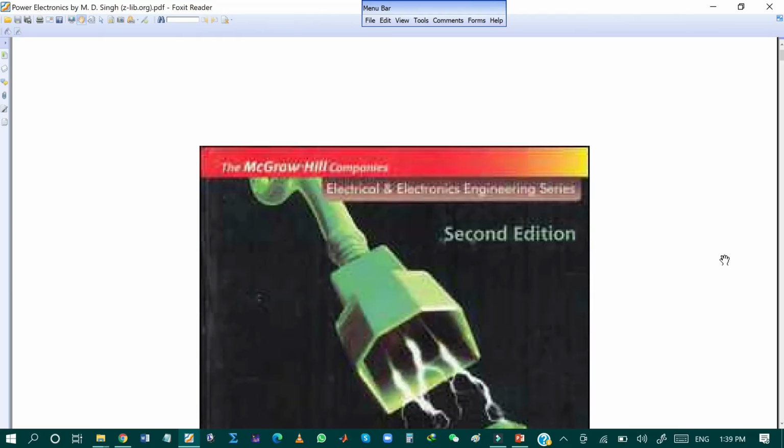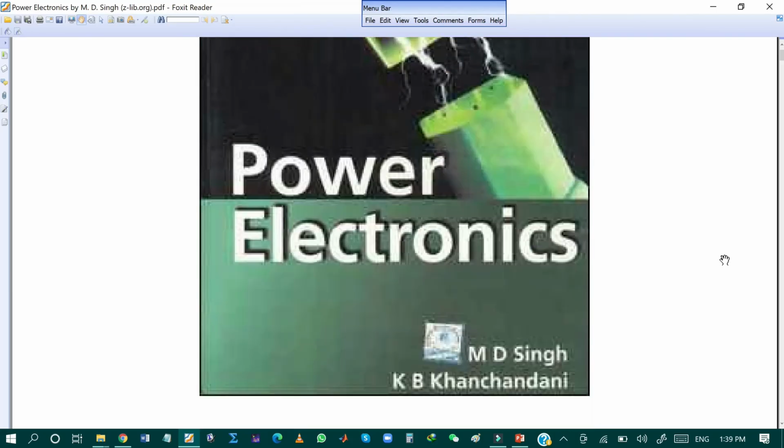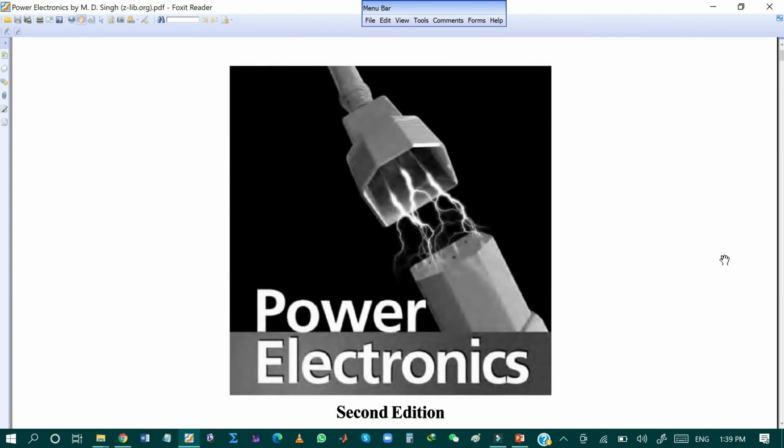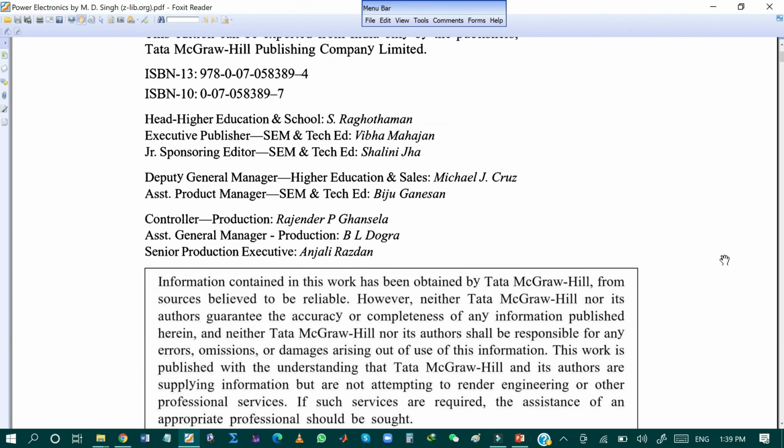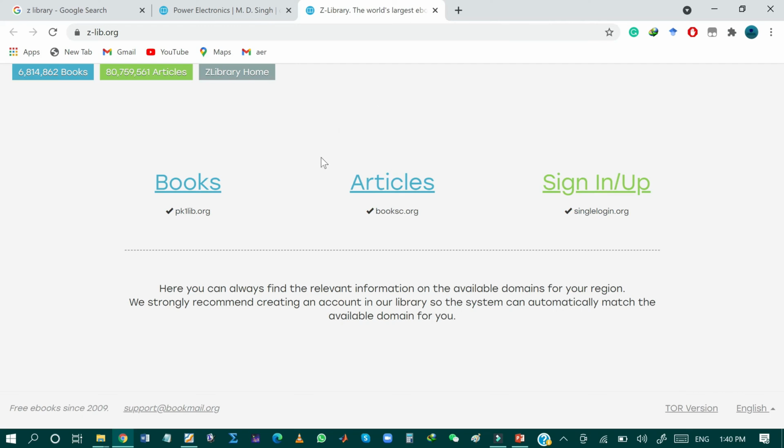I have downloaded this book, that is Power Electronics second edition by MD Singh, and the book is pretty much in good quality. So now I will show you how you can download a research article from Z Library. So just by clicking articles.